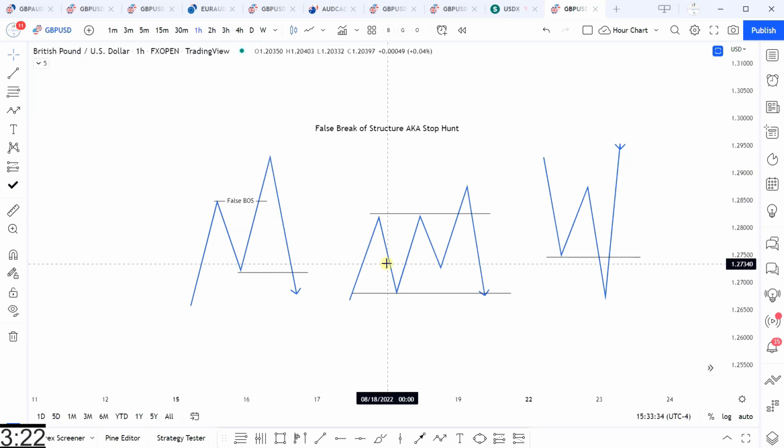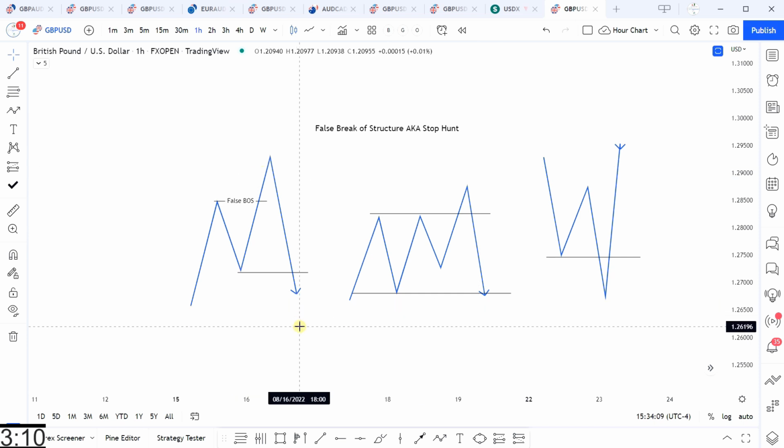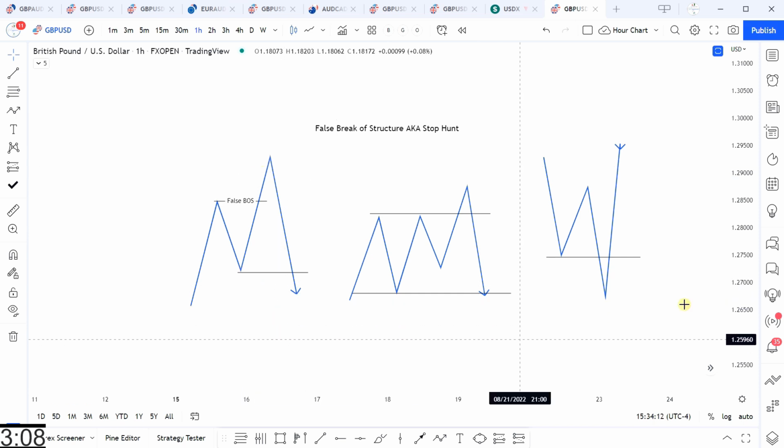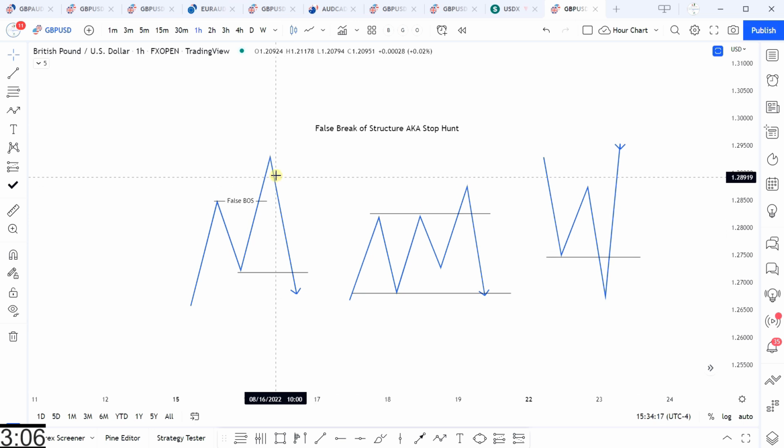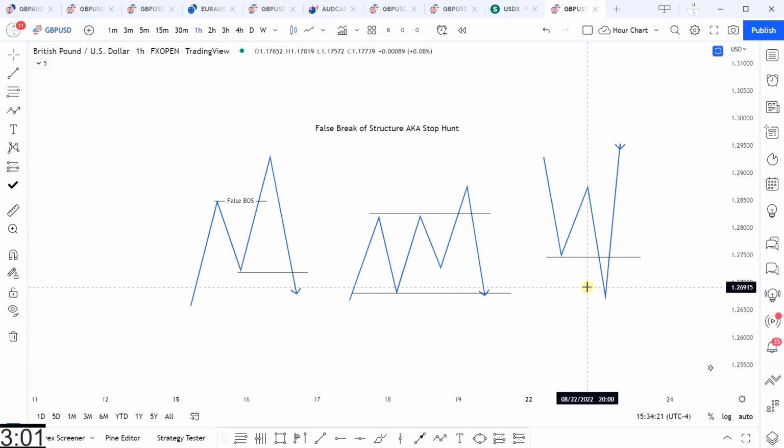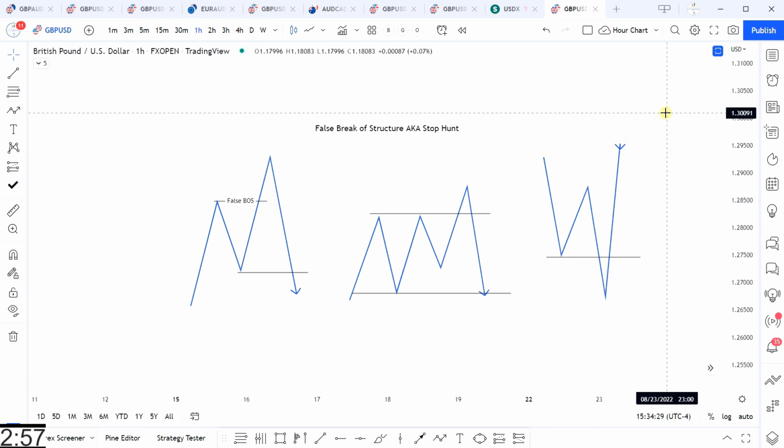Now, false breaker structures can also be known as false breakouts, fake outs, liquidity grabs, manipulation, or you could simply just call it a stop hunt. Price moves towards liquidity, and when the market maker wants to push price up to bring it back down, and they want to bring price down to make it go back up. Because if they want to sell, they want to get it as high as possible before they drop the price. If they want to buy, they want to get price as low as possible before they run the price up. And that's how it applies to stop hunts or false breaks of structure.